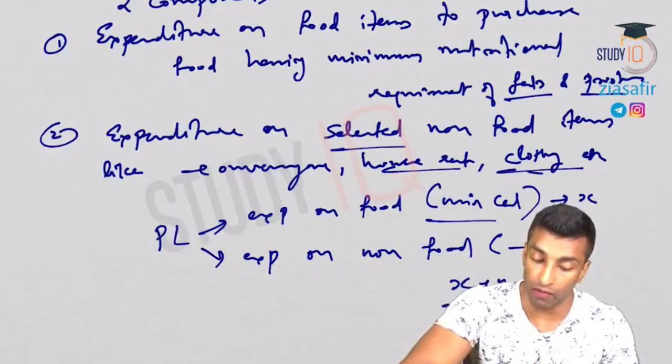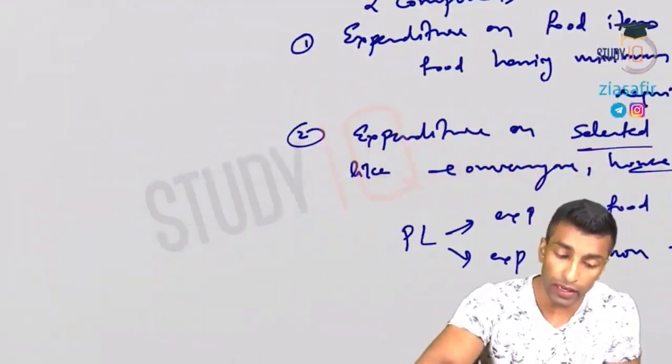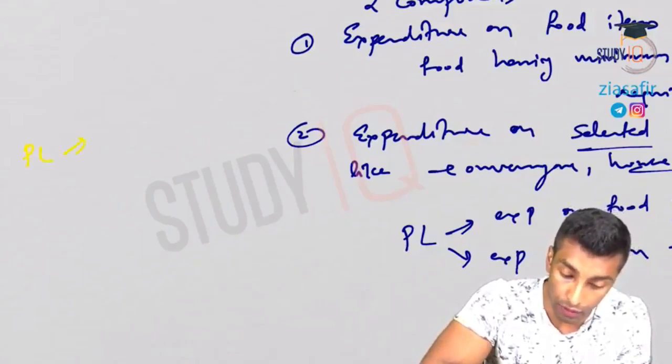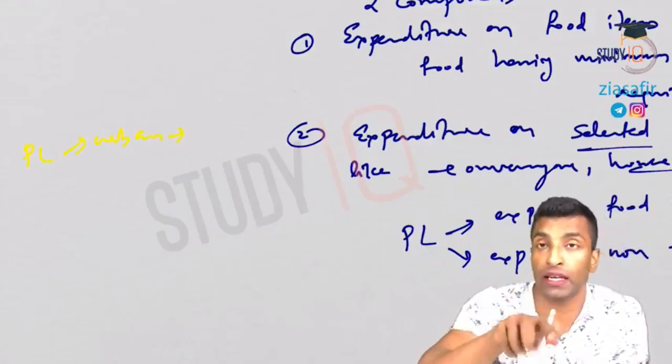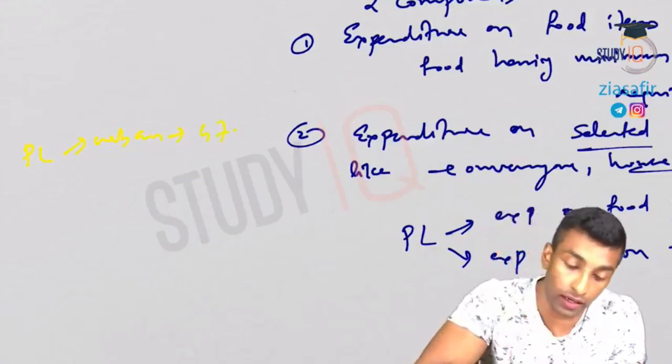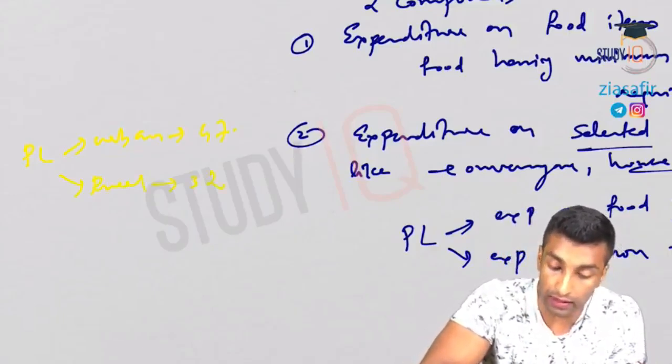X plus Y will be your poverty line. And here the poverty line is given for urban. Before, you have seen 33 in case of Suresh Tendulkar, here it is 47, and for rural it is 32.